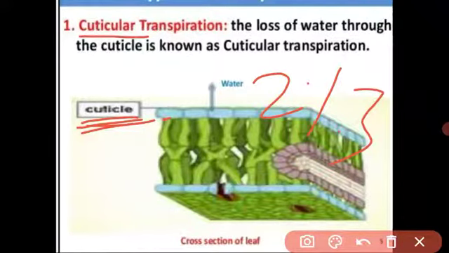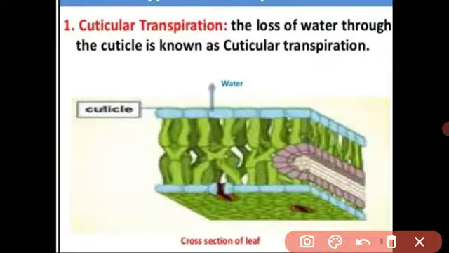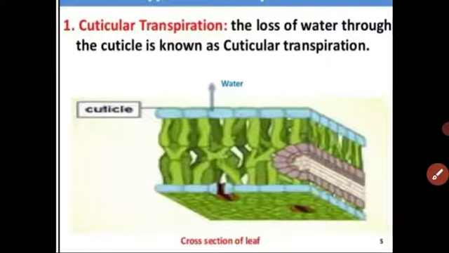Cuticle, did you understand, dear? The cuticle is the outermost waxy layer of the leaf, and its main function is to prevent water loss by evaporation. But some 2 to 3% of water is still lost through the cuticle. This transpiration is called cuticular transpiration.